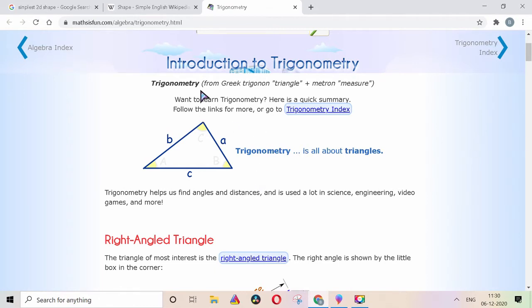So, whatever they say about the languages, let us split it up into what we know. Trigonometry.